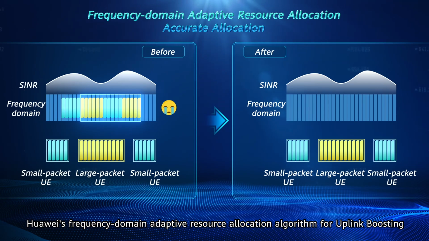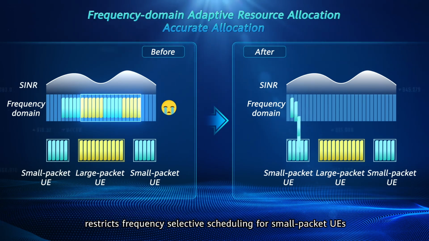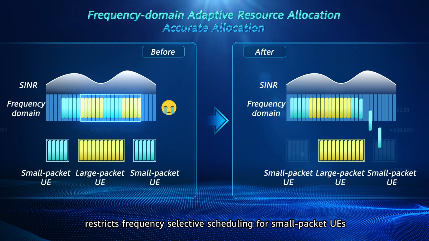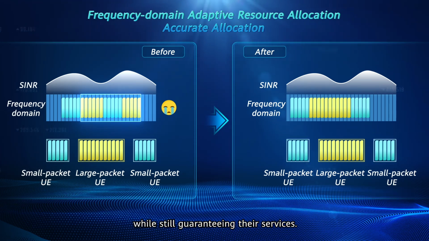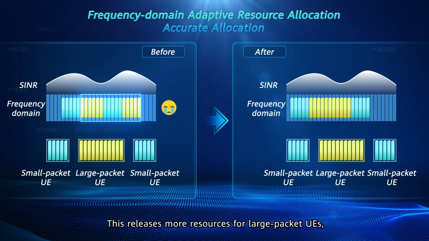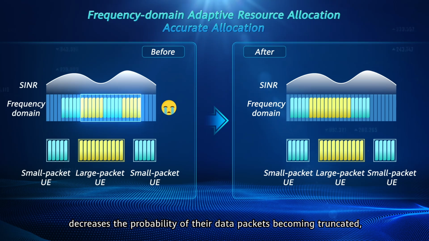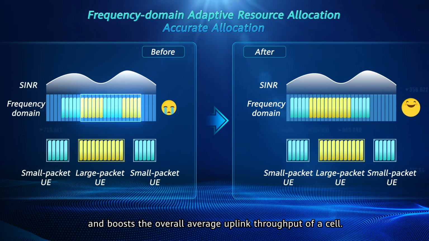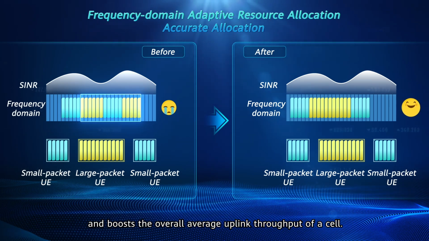Huawei's Frequency Domain Adaptive Resource Allocation algorithm for uplink boosting restricts frequency selective scheduling for small packet UEs while still guaranteeing their services. This releases more resources for large packet UEs, decreases the probability of their data packets becoming truncated, and boosts the overall average uplink throughput of a cell.